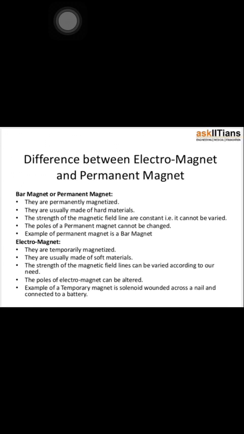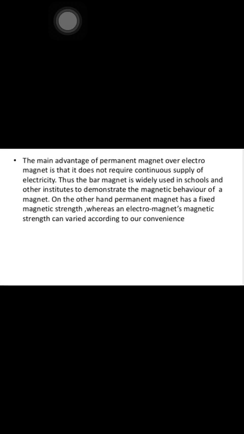In the next topic we will discuss the solenoid in detail. Now the main advantage of a permanent magnet over an electromagnet is that it doesn't require a continuous supply of electricity. Thus the bar magnet is widely used in schools and other institutes to demonstrate the magnetic behaviors of a magnet.